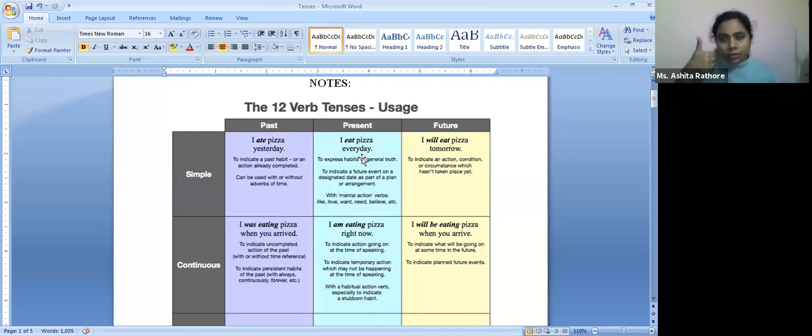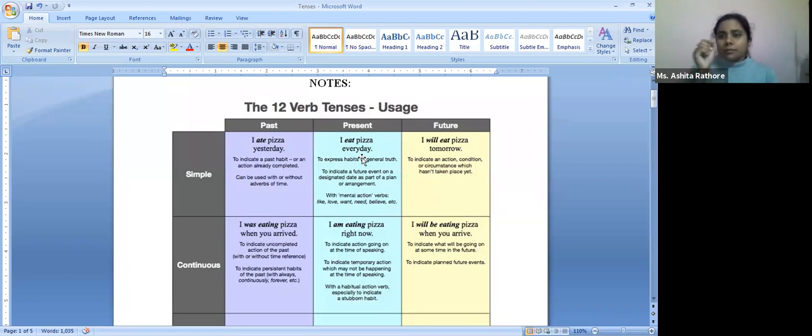The first form will be sing. Simple past would become sang. And past participle would become sung. Now, what is the difference between the past tense and the past participle? It is very simple. Past participle will be used in the perfect tense. So this is one thing that we need to remember, a very basic grammatical thing. Rest, all of it, we already know.